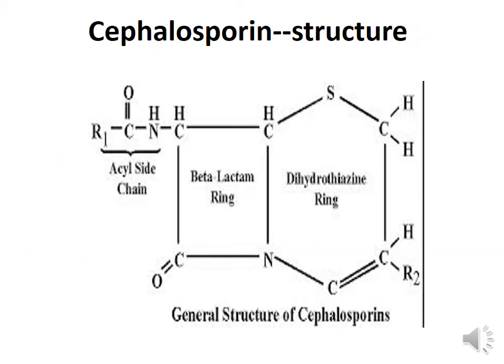This is the nucleus of the cephalosporins, which consists of a beta-lactam ring which is attached to a dihydrothiazine ring. Substitutions at position 7 at the acyl side chain will induce the formation of compounds with different antimicrobial spectra, and substitutions at position 3 at R2 will induce the formation of compounds with different pharmacokinetics.